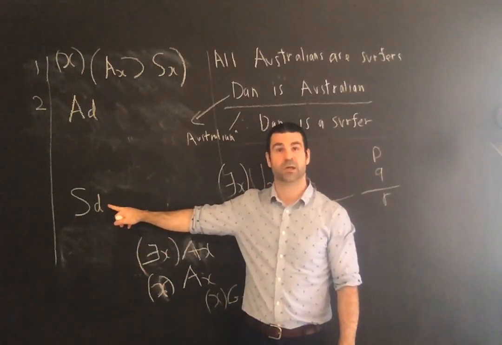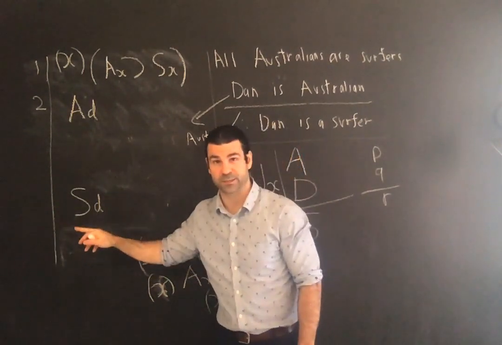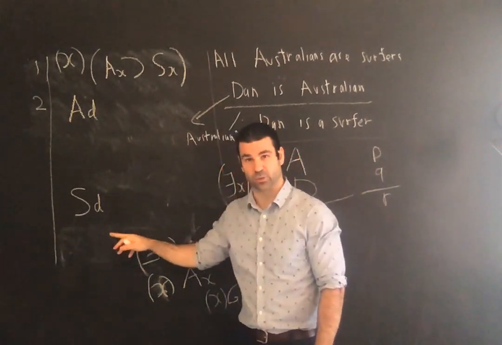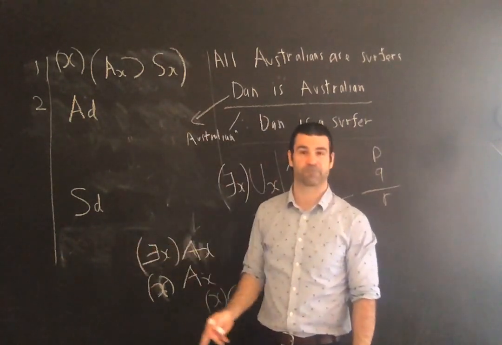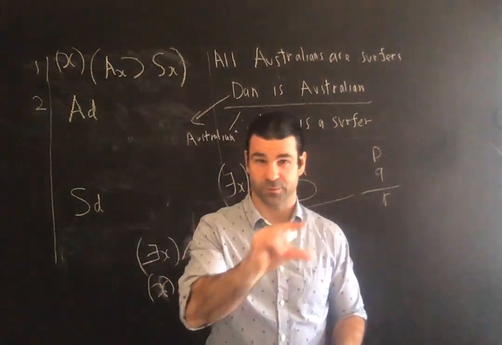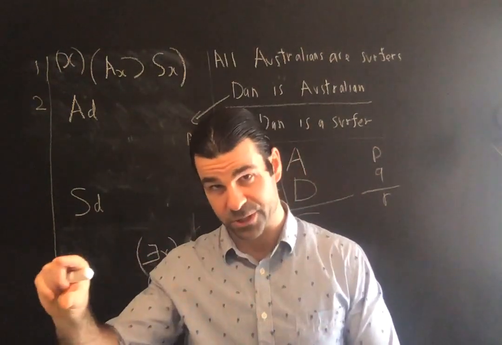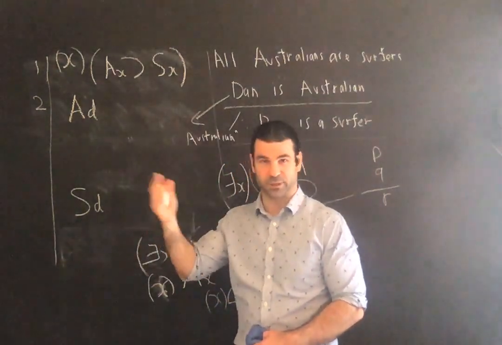What is this? A substitution instance of the propositional function Sx, where Sx equals x is a surfer. I'm saying the equals, read chapter 10, we're often given a definition of a propositional function with the triple bar sign and to say equals.